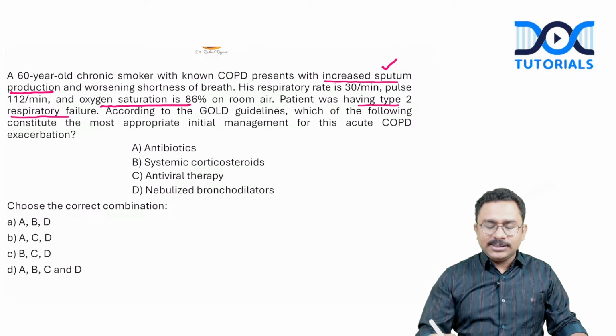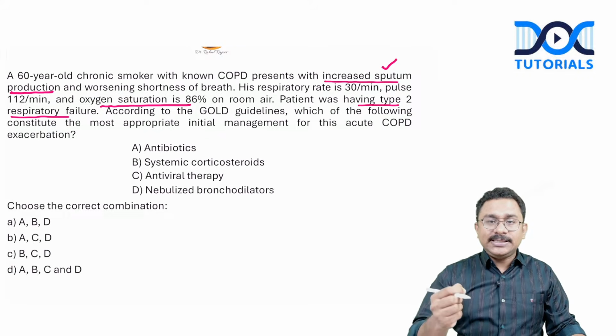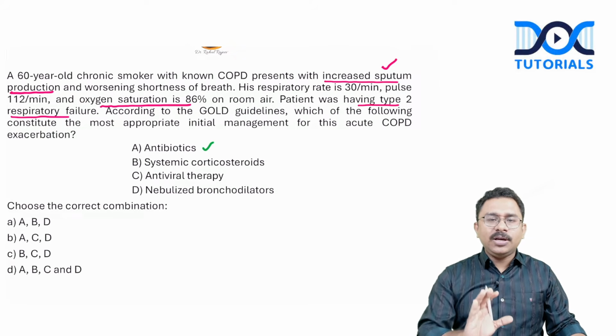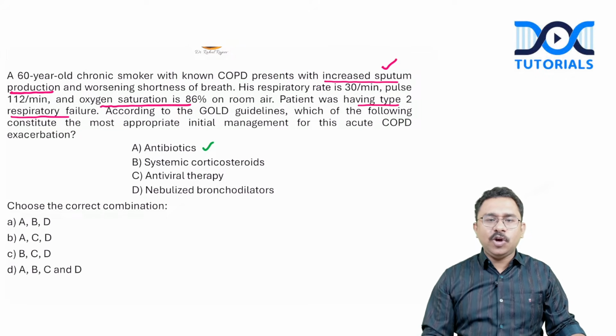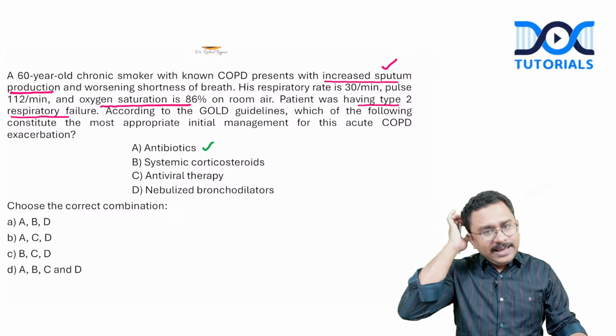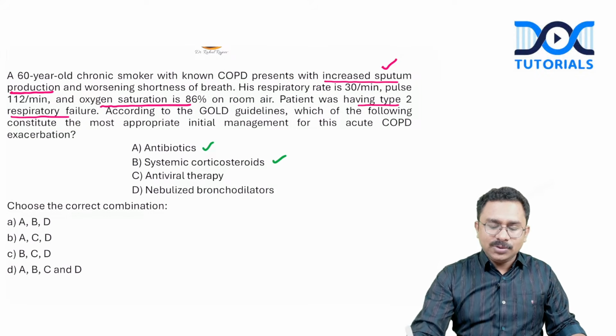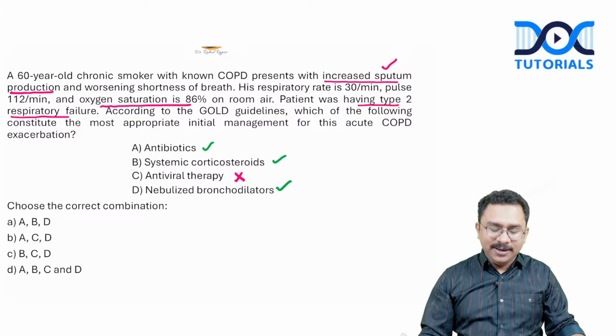So coming to the options, antibiotics, what do you think? Since there is a specific mention of increased sputum production, I would go for antibiotics also. If that point was not there, I would not choose antibiotics in the routine treatment of a severe exacerbation of COPD. Right? Okay. But there is a specific mention of increased sputum production. Then systemic steroids. Definitely, yes, steroids can be used. Then antiviral therapy. Antiviral therapy is not having any role. What about nebulized bronchodilators? Definitely is having a role.